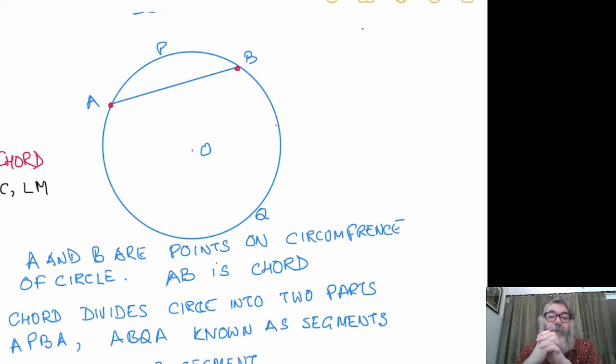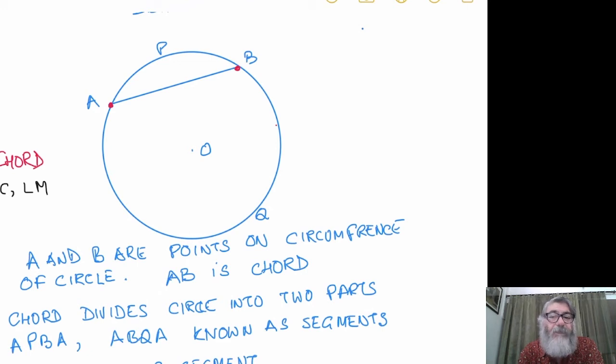And you will ask a question: suppose the chord passes through the center of the circle. If the chord passes through the center of the circle, then that chord is the biggest possible chord of the circle, and it is called the diameter. It divides the circle into two equal halves, two semicircles. So both the segments will become semicircles, equal in area.